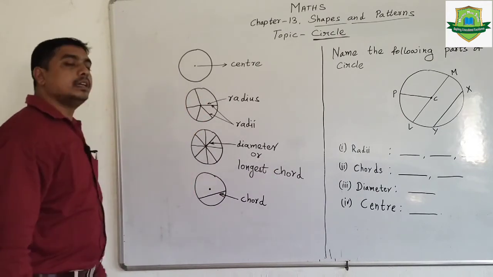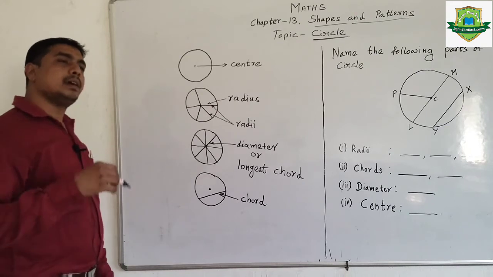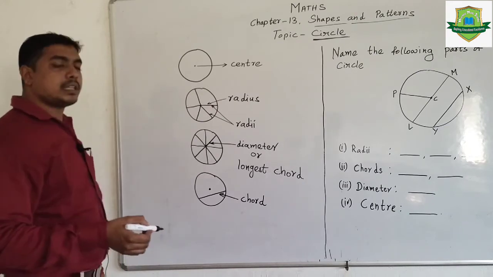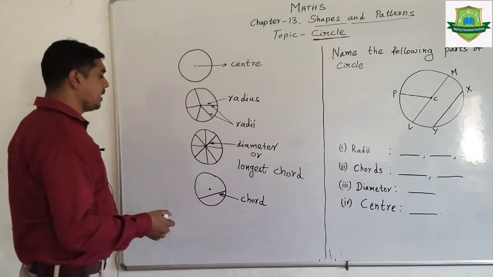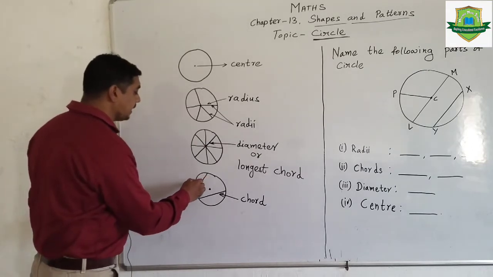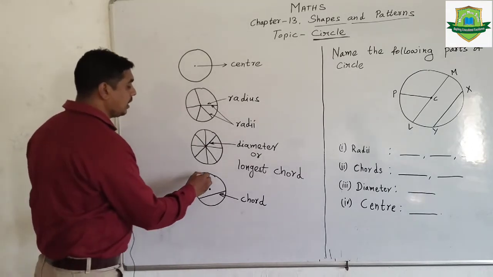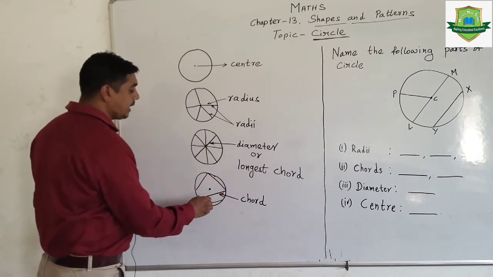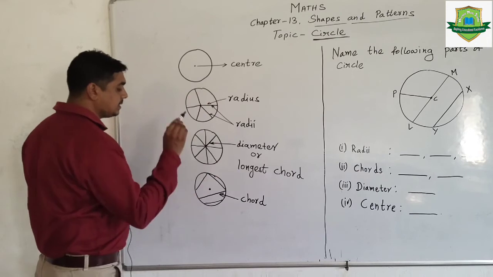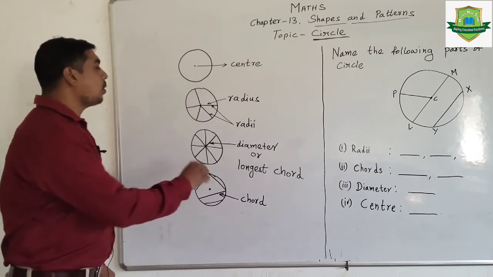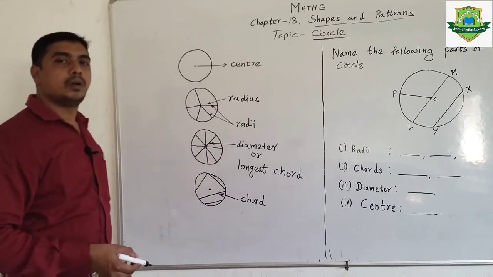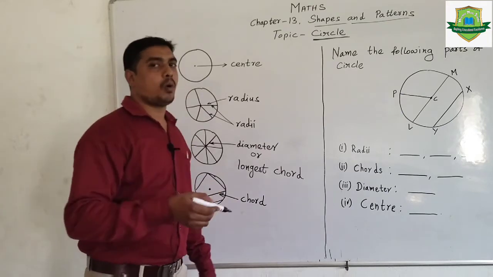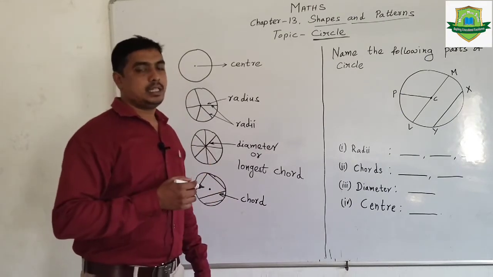Okay dears, here remember there may be a number of chords in a circle as well. For example, if I draw a line like this, this is another chord. If I draw a line like this, this is another chord. If I draw a line like this, this is another chord. There may be many chords in one circle.